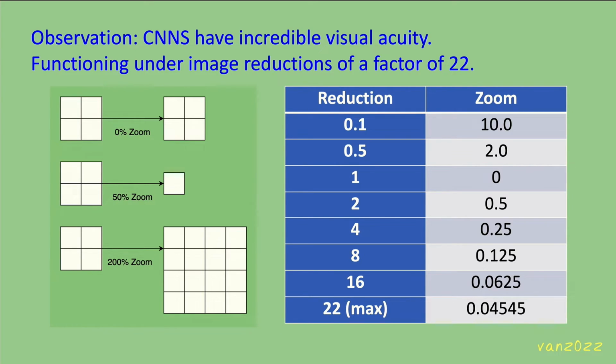In the absence of noise, which we will add in a moment, the CNN tolerates an image reduction of a factor of 22. That is a 22-fold reduction in the amount of information that the CNN must process. So it can run 22 times faster and requires 22-fold fewer neurons in each one of the deep layers.